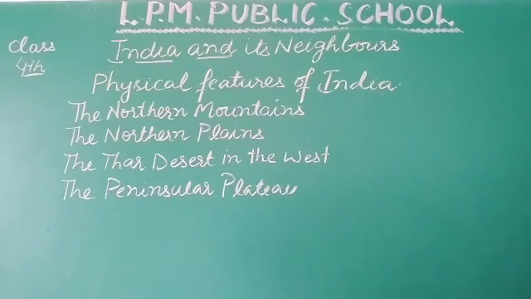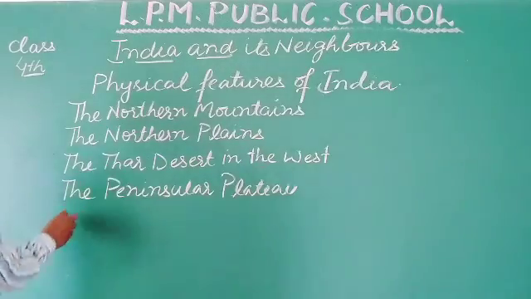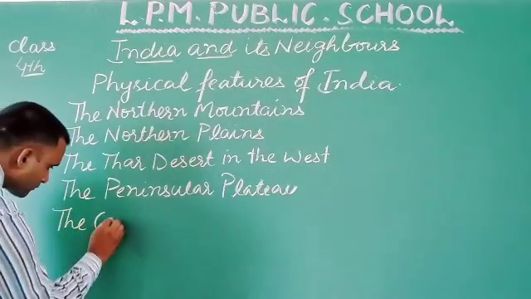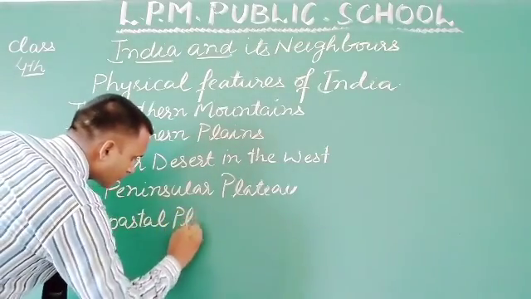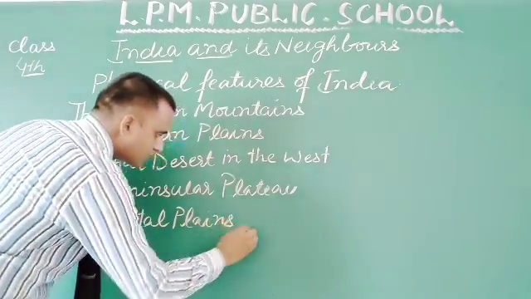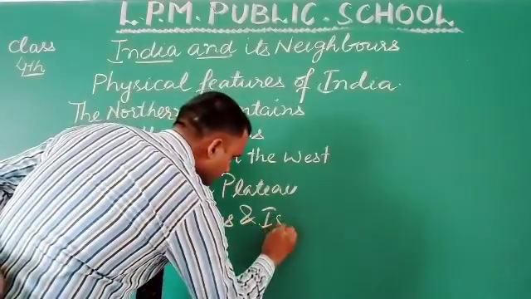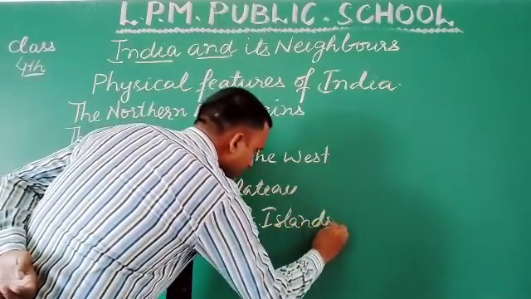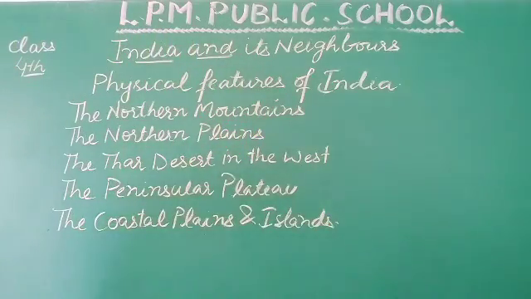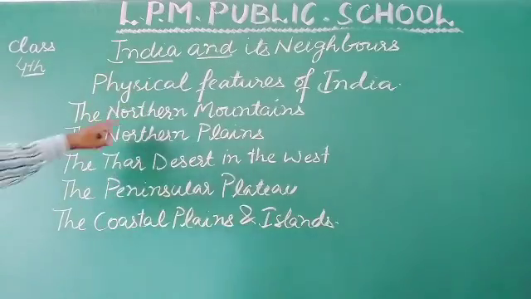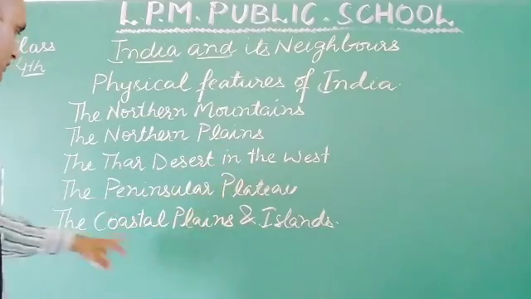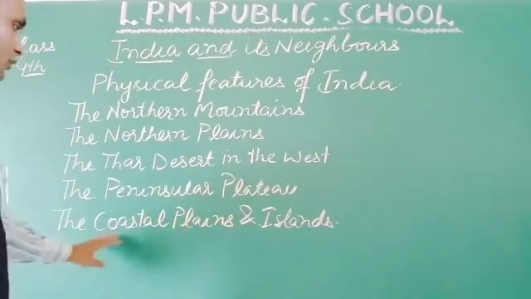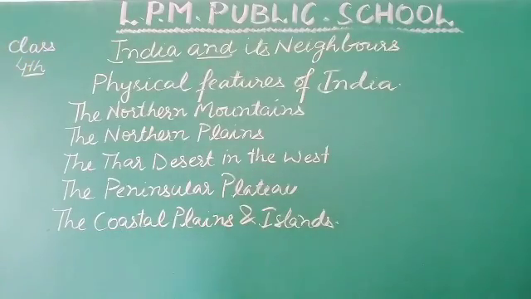The northern mountains, the northern plains, the Thar desert in the west, the peninsular plateau, the coastal plains and islands.